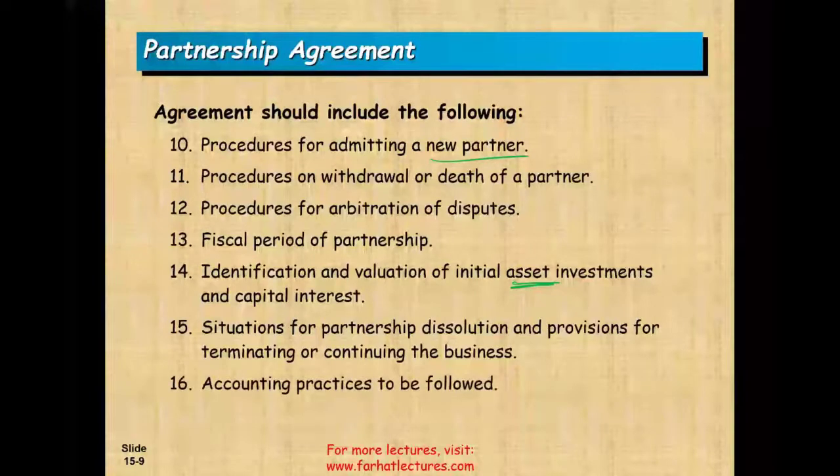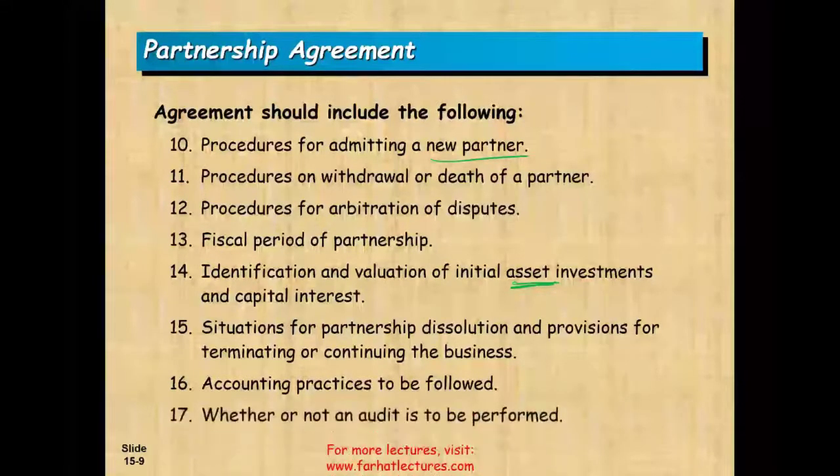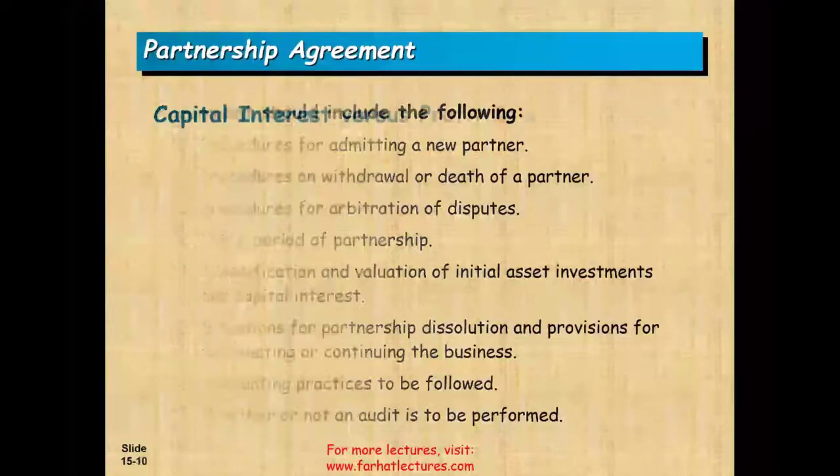Accounting practices to be followed. Are we going to be using the cash method, the accrual method? Which method are we going to be using? Whether we need or not need an audit. Do we need to have an audit? Do we need to have a third-party assurance, or are we all okay not having an audit? So is this a limited list? And obviously it's not. You can add any agreement, any additional conditions you would like to.